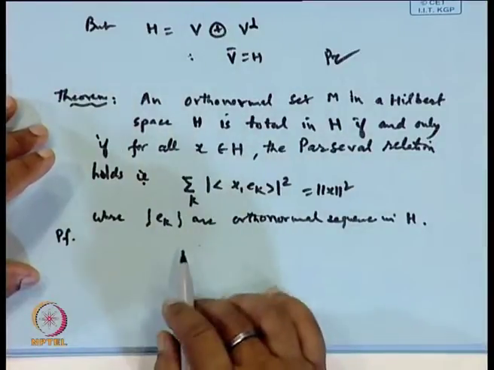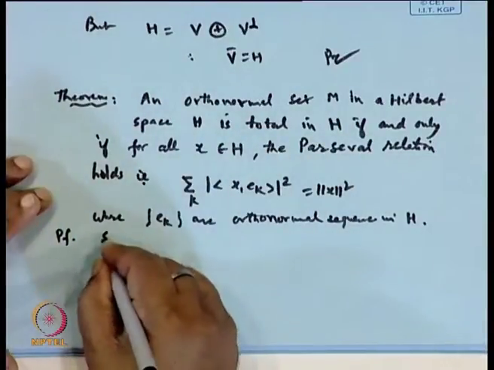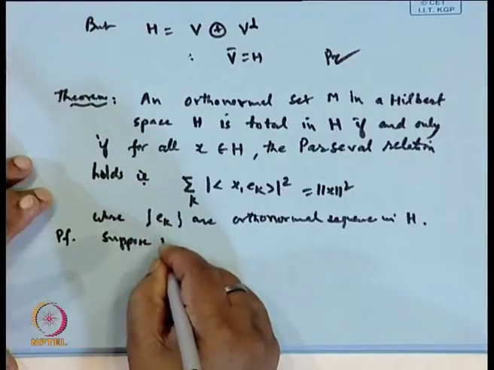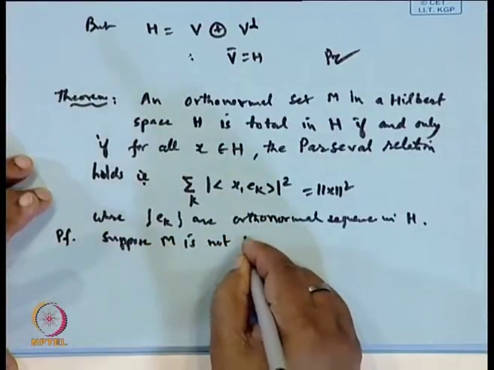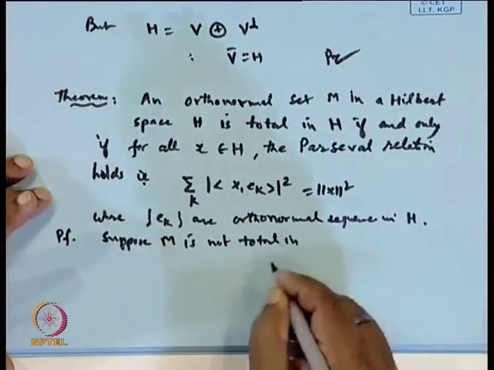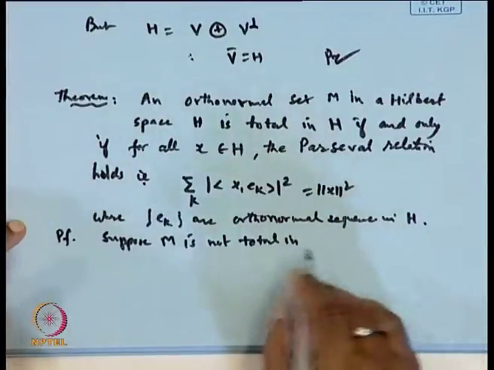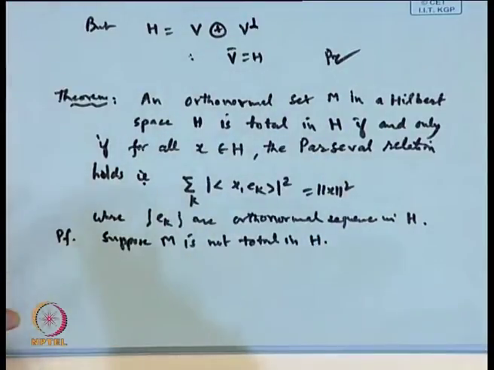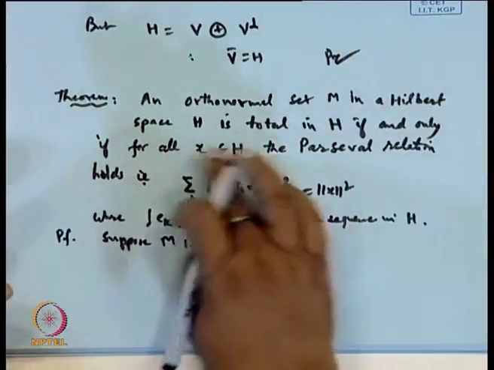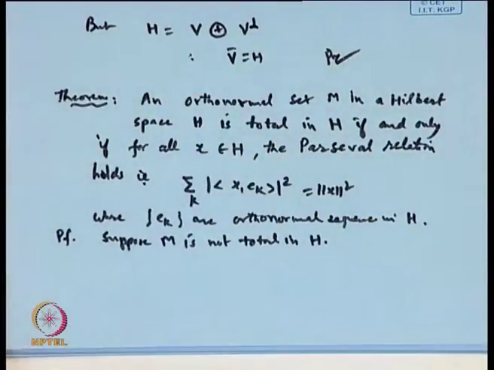Suppose M is not total in H. That is what we wanted, is it not? The orthonormal set M is total in H. Suppose M is not total in H, then we will prove by contradiction.